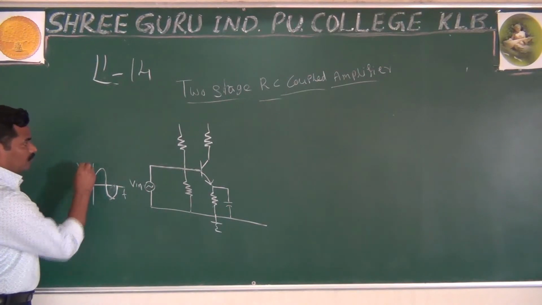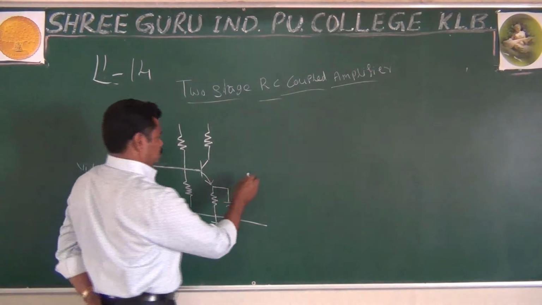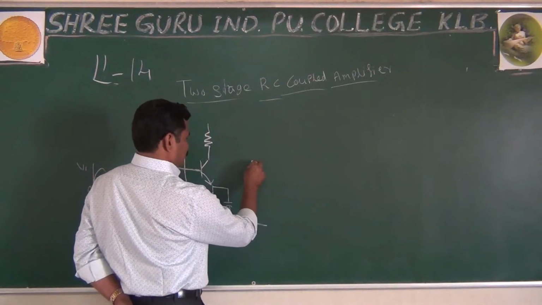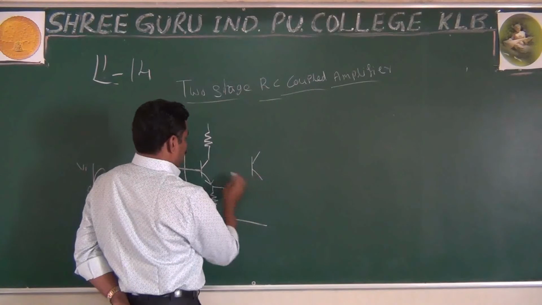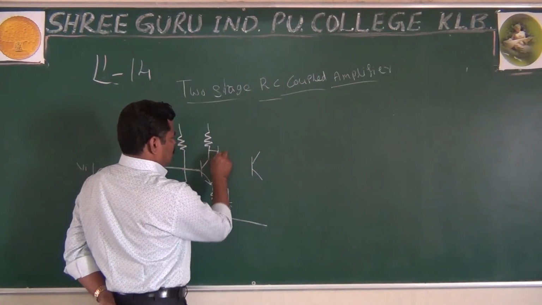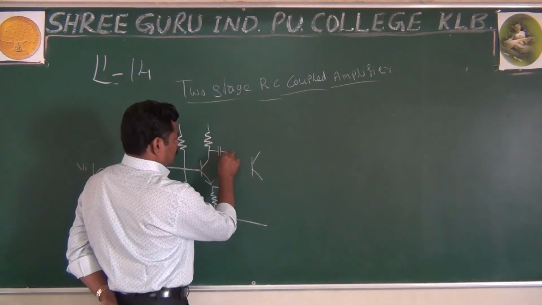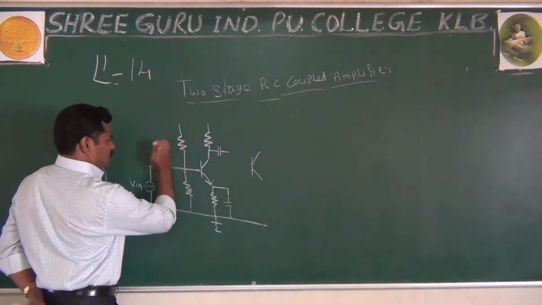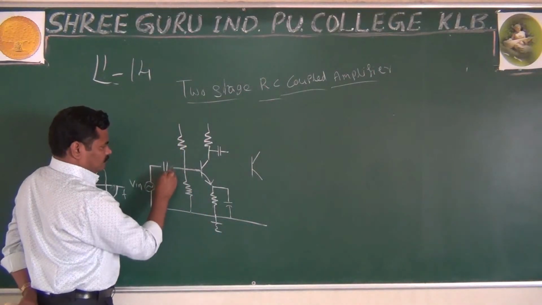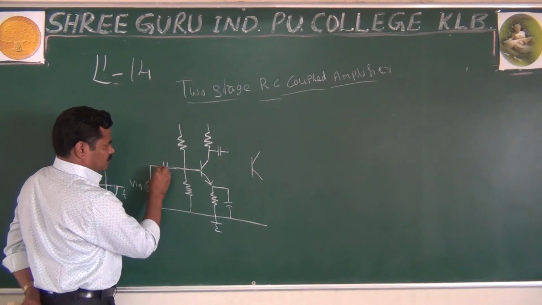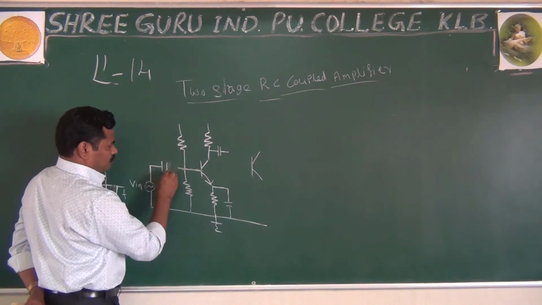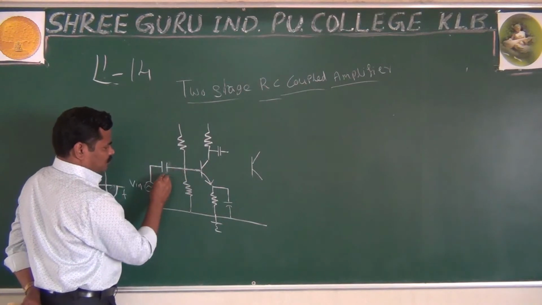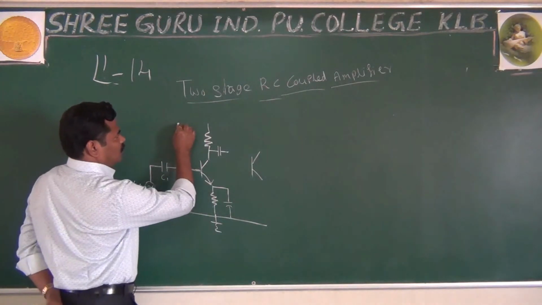Here is VI, and here you are using another CE configuration, and you are using a coupling capacitor. Here also you are using a coupling capacitor. This will be your C1.